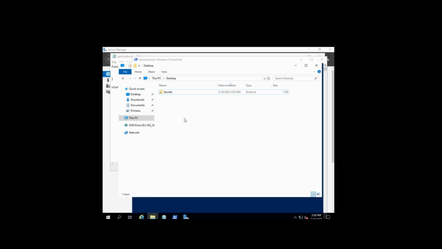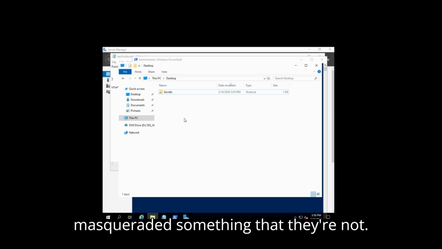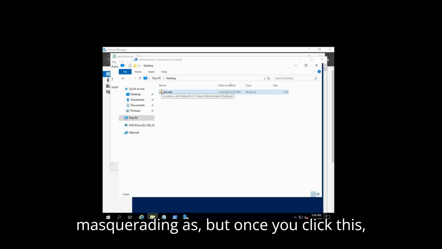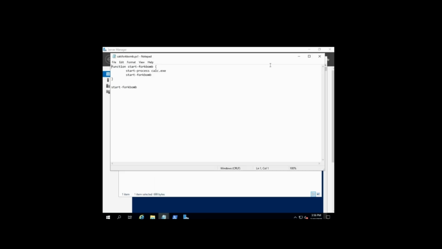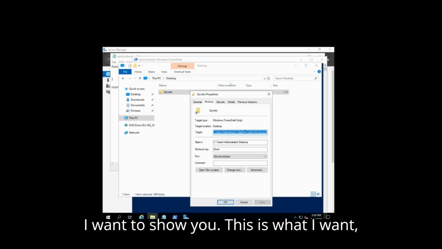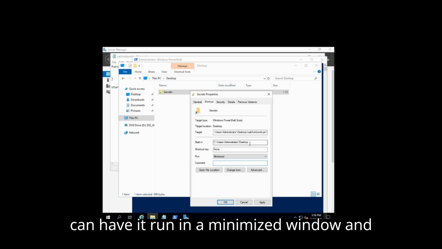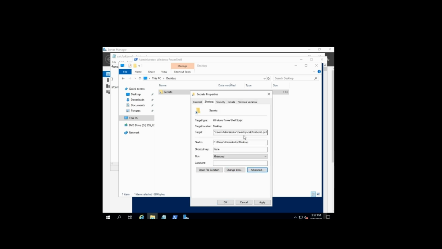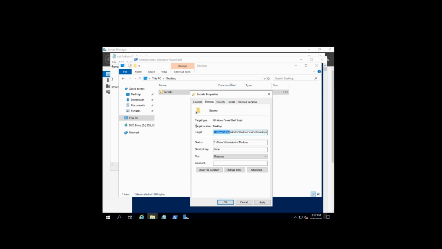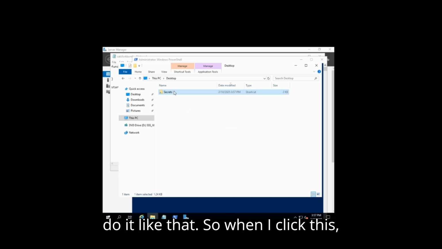So basically, this is similar to how a Trojan works. They masquerade as something that they're not. You might already have a folder named this. It might be an application that it's masquerading as. But once you click this, you see this? Once you click this, it opens it up in Notepad. But this is what I want to show you. They can have it run in a minimized window, and they can have it run PowerShell, and they can do it like that.